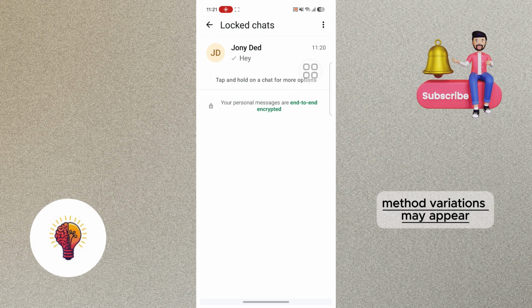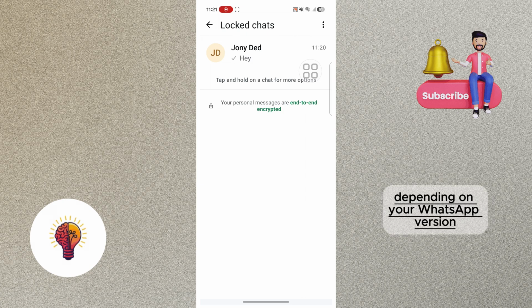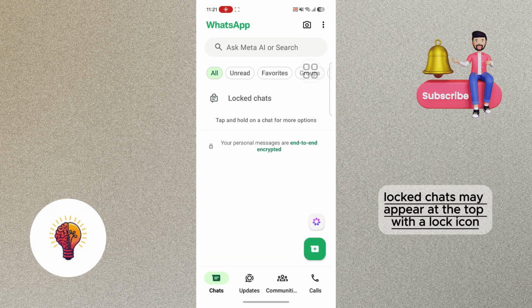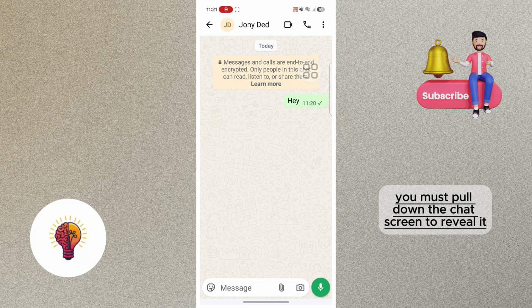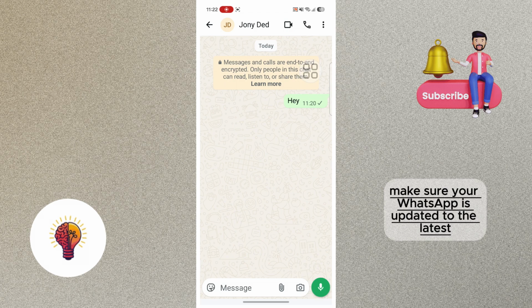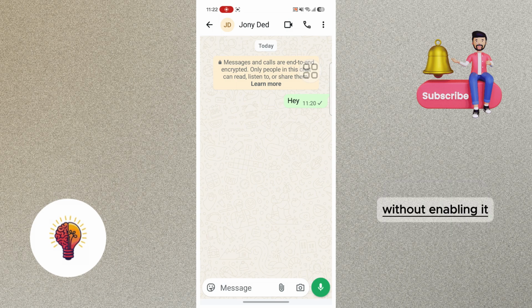Method variations may appear depending on your WhatsApp version. In some updates, locked chats may appear at the top with a lock icon, while in others, you must pull down the chat screen to reveal it. If you still cannot see the locked chats folder, make sure your WhatsApp is updated to the latest version and that chat lock is enabled in settings. Without enabling it, the folder will not appear in your chat list.